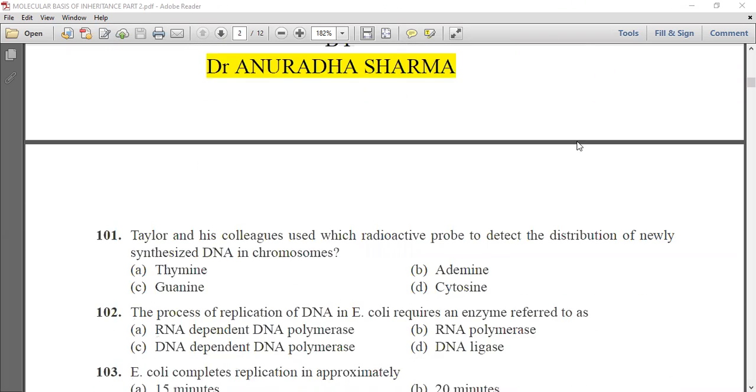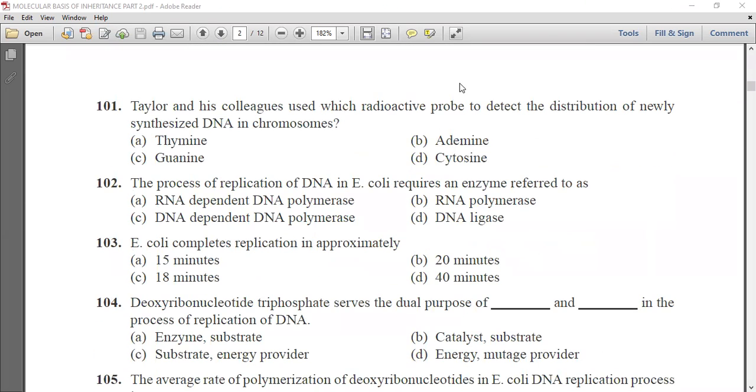So here comes the first question. Taylor and his colleagues used which radioactive probe to detect the distribution of newly synthesized DNA in chromosome? The options are first thymine, second is adenine, third is guanine, and fourth is cytosine. Now we know that Taylor and his colleagues used the first, that is thymine. So thymine was used as radioactive probe.